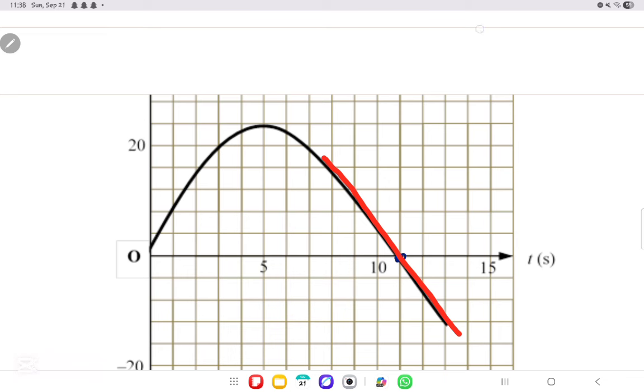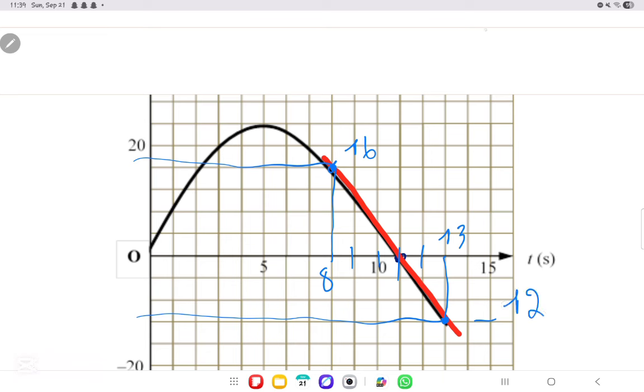So now we have these 2 points. The first point is over here, which is at time 10, 9, 8. At time 8. And what's the position? The position is 16. And then we have another point over here. We have it at time 10, 11, 12, 13. And what position is it? It is in the position of minus 12, if I'm not mistaken.